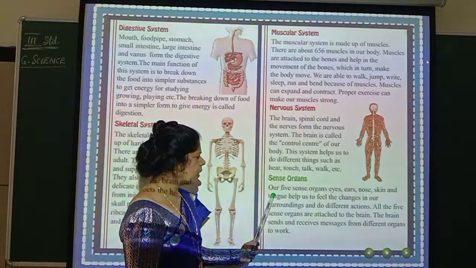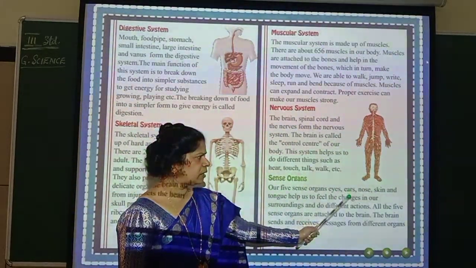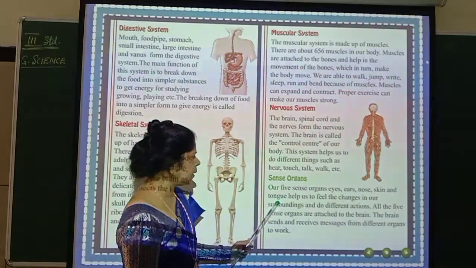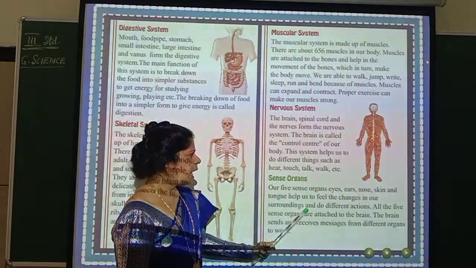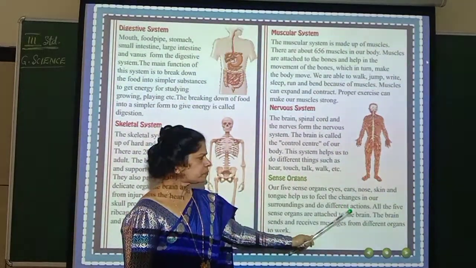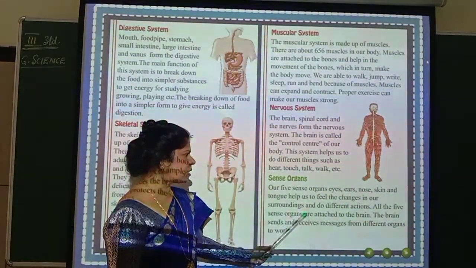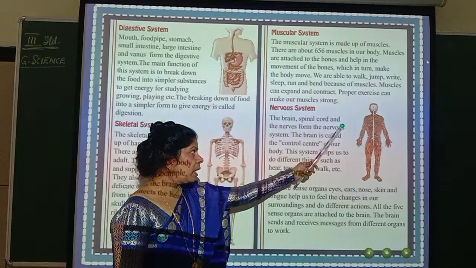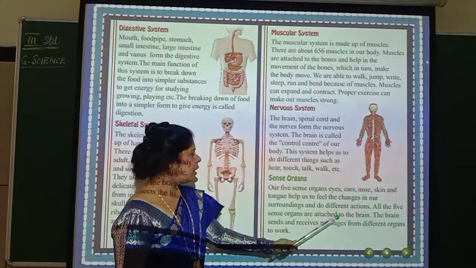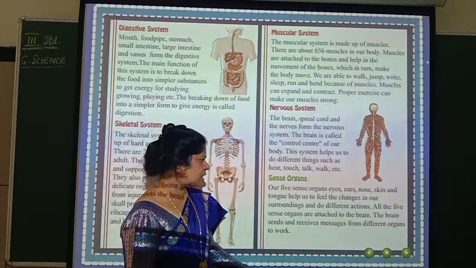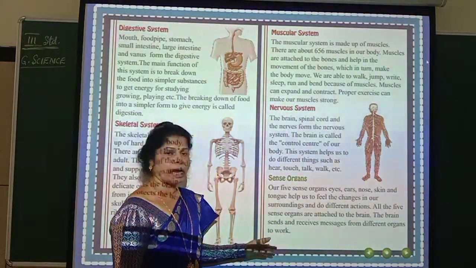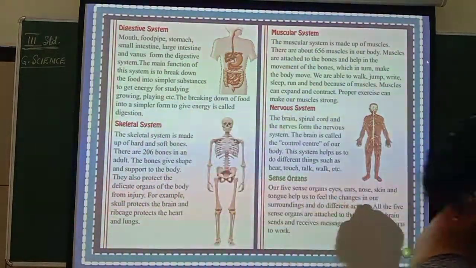You can see here our 5 sense organs, eyes, ears, nose, skin and tongue, help us to feel the changes in our surroundings and do different actions. All the 5 sense organs are attached to the brain. So, the brain sends and receives messages from different organs to work. I'll show you some pictures here.